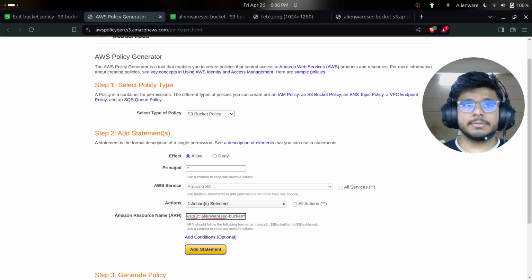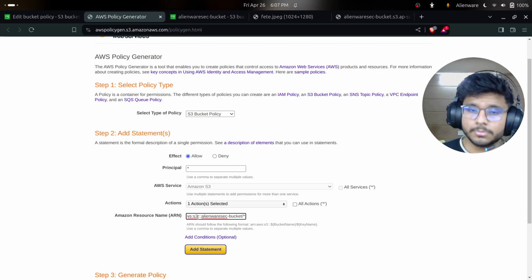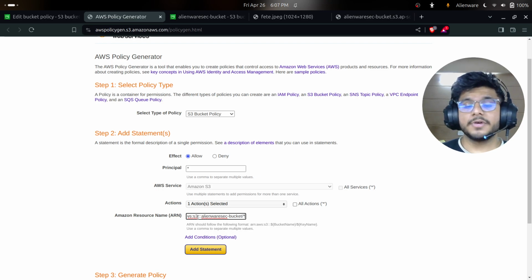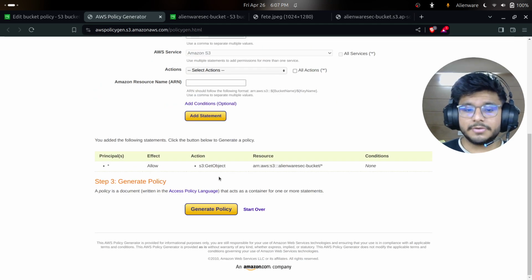I don't want just them to access my bucket. I want them to access all the things that are in my bucket. So for that, I'm putting a slash and star, because no matter what we are putting in the bucket, if it is an object or if it is a prefix, it will create a slash. So slash and star will cover all the things. It will create all the access.